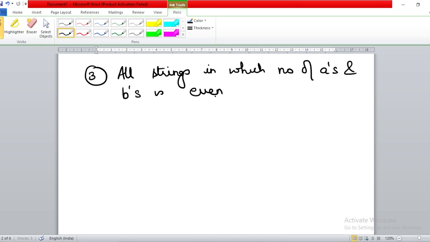All strings in which number of A's and B's is even. Right? So first string, will null string be accepted over here? Yes, because null string has 0 number of A's and 0 number of B's. So this string will be accepted.